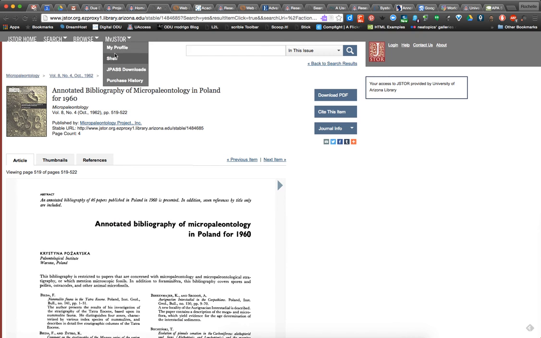This is JSTOR. The nice thing about JSTOR is it looks like just in the title information here, see where it says stable URL? I'm going to highlight it. It's next to the picture. And again, there's a long URL, and it's got that eProxy Library Arizona.